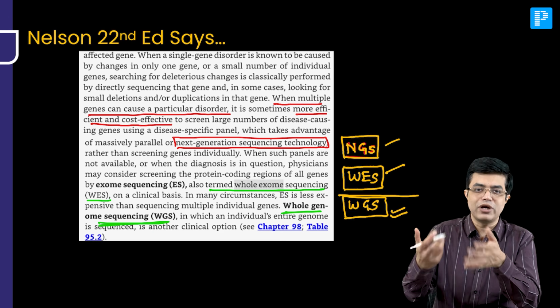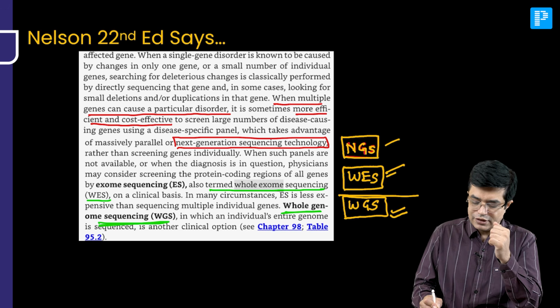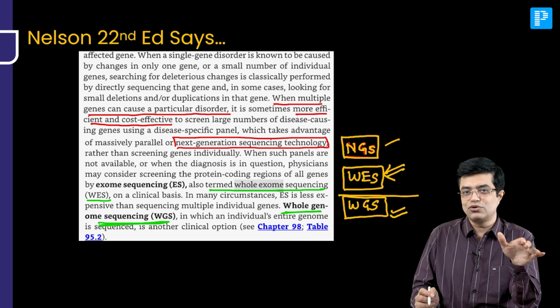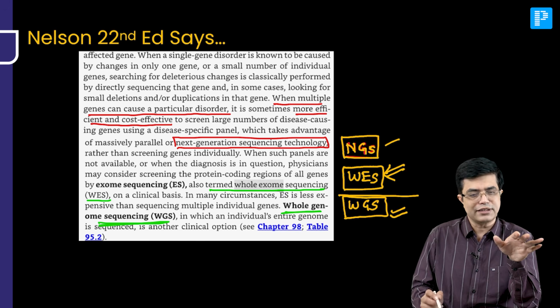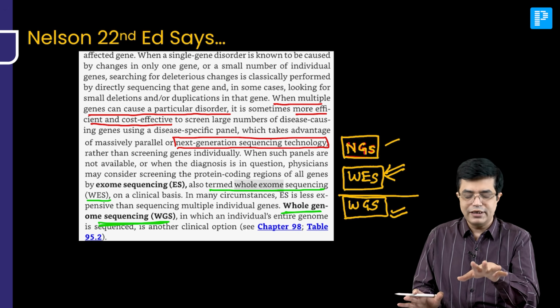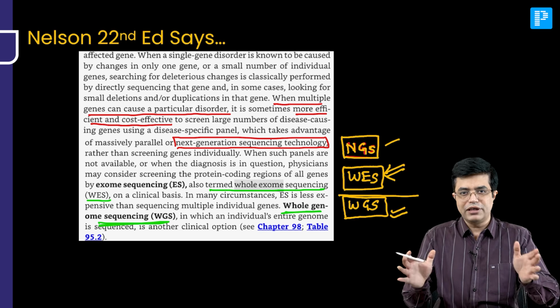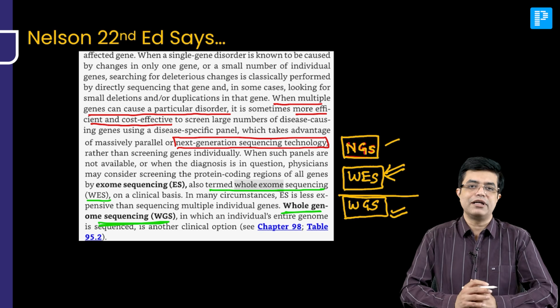Among them, which is more accurate, the more clinically useful one is WES. Again, there are 2 schools of thought. One school of thought says actually NGS is equally valid, and some people prefer doing NGS. But if you look at all the review articles, WES is the one that we go for.